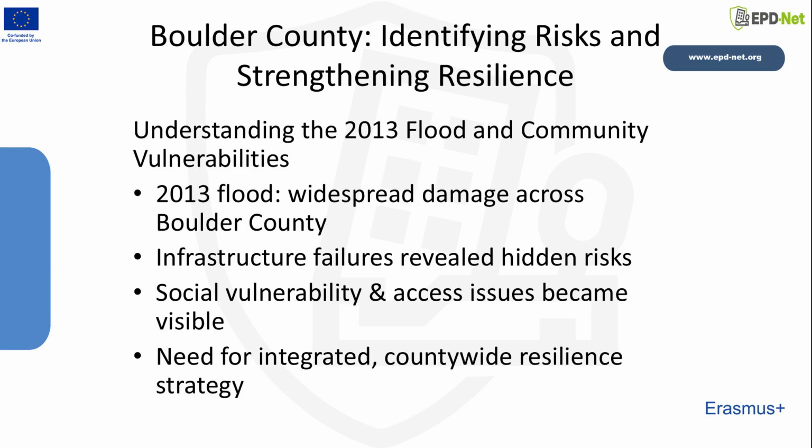Residents with limited mobility, low-income households, and remote rural communities were disproportionately affected because they had fewer resources and more limited access to essential services. The county realized that resilience planning couldn't focus solely on infrastructure. It needed to understand who was at risk, where, and why. This event became a turning point, driving Boulder County toward a more integrated, county-wide strategy that connects physical infrastructure risk with community vulnerability and service accessibility.